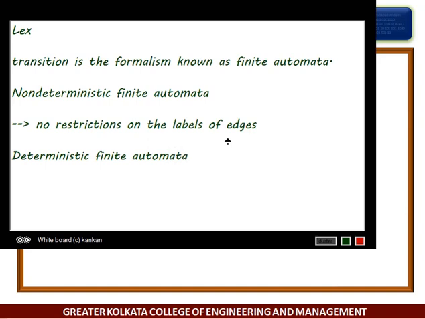The deterministic finite automata have exactly one edge for each state and for each symbol of its input alphabet. It has exactly one edge with the symbol leaving that state.